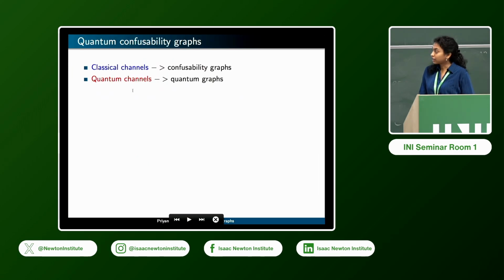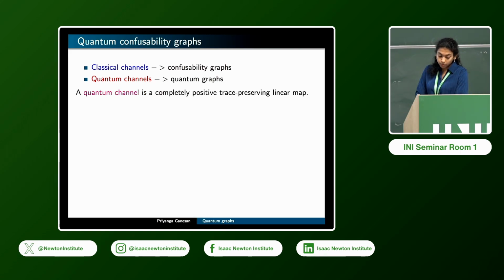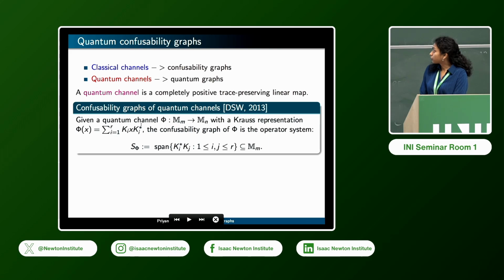So what quantum graphs do is that they generalize this idea when you replace classical communication channels by quantum communication channels. By a quantum channel, I mathematically mean a completely positive and trace preserving linear map. If you begin with a quantum channel, which has a certain Kraus representation because it's completely positive, then you can associate a certain operator system to this quantum channel, which is defined as follows. It's the span of the products of these matrices, which are basically the Kraus operators in this representation.